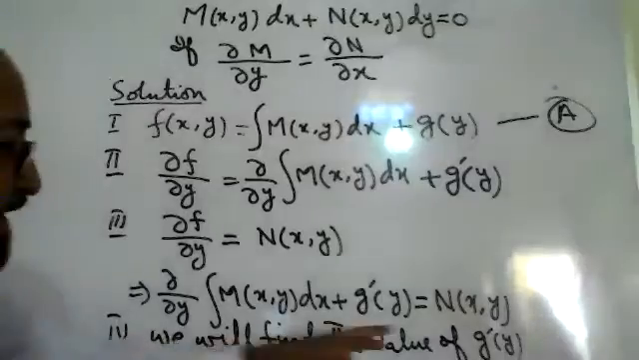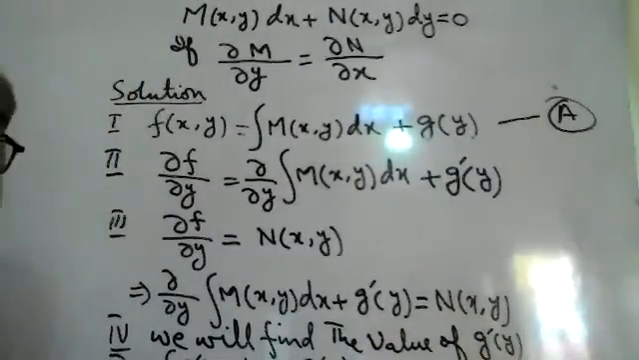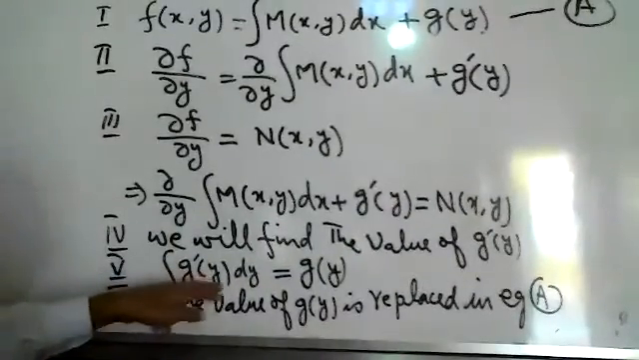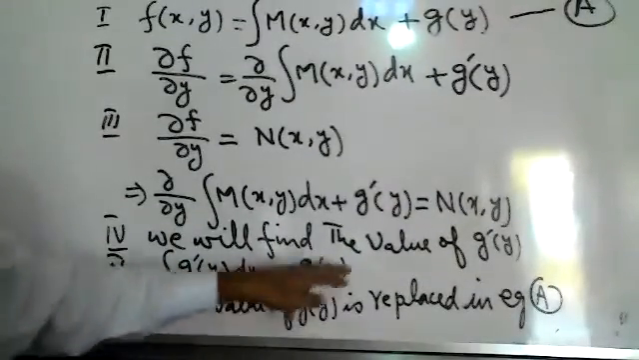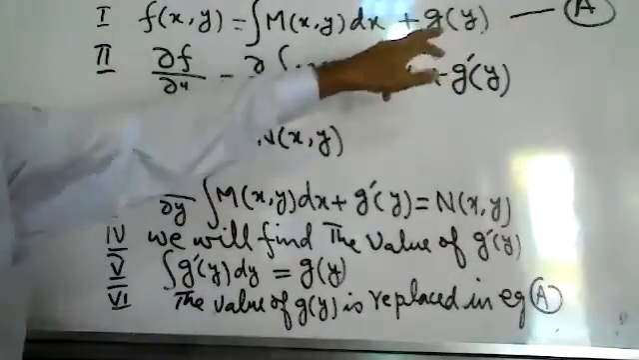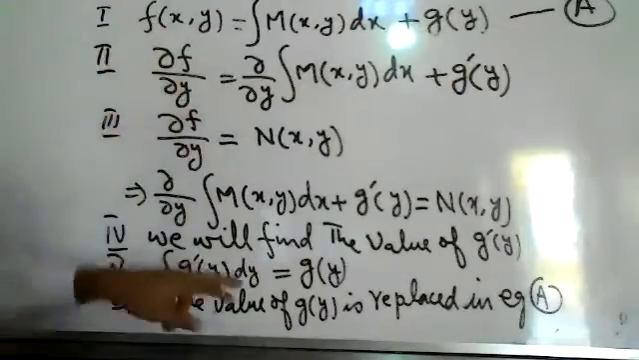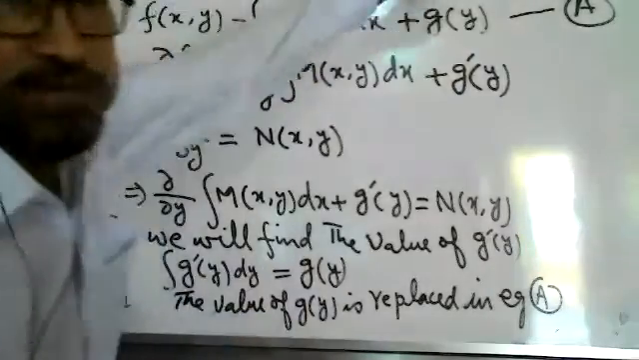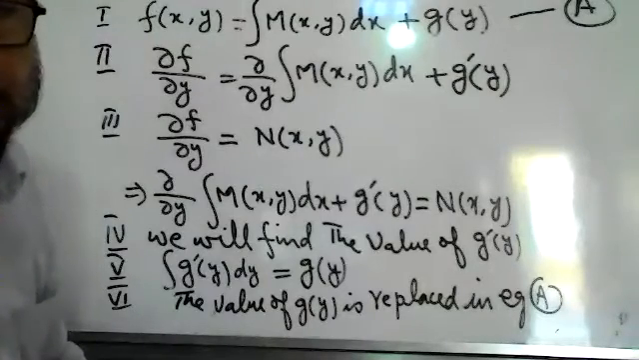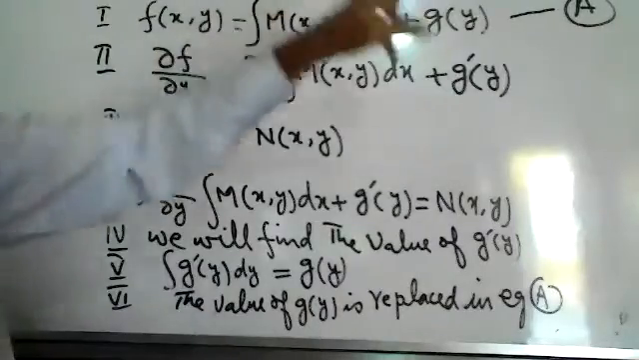The next step, we will integrate g dash y to find g of y. This value of g of y will be substituted over there. This will be f of xy, and in the last step, this f of xy will be equal to constant, because the integration of 0 will be equal to constant. That will be the final answer. F of xy is equal to constant.